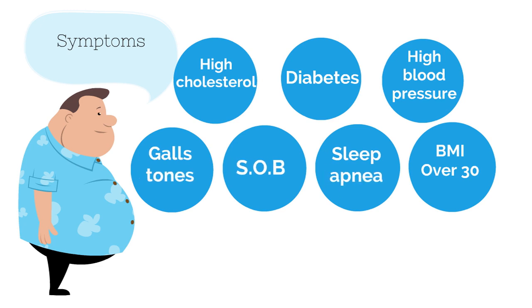The primary symptom is an above average body weight, as mentioned previously, those with a BMI of greater than 30. Obesity may also lead to increased blood pressure, shortness of breath, sleep apnea, high cholesterol, diabetes, and gallstones.